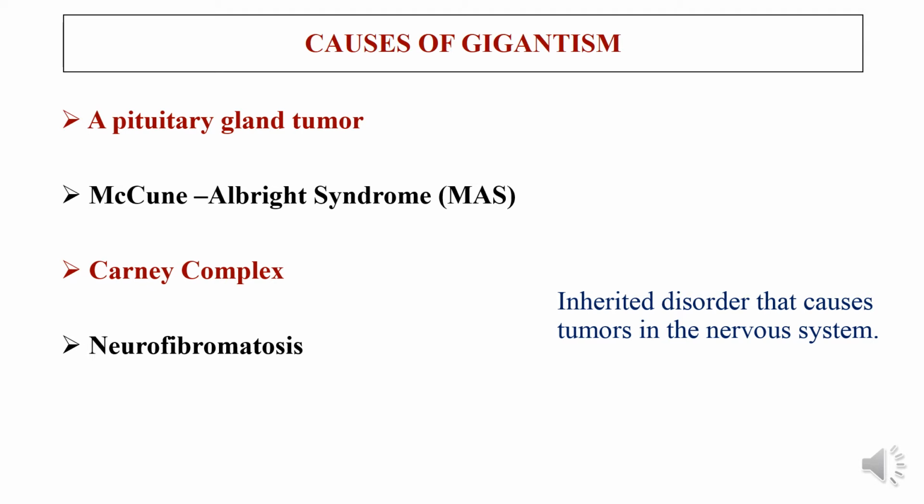If there is a tumor in the nervous system, then there will be an increased rate of secretion of growth hormone releasing hormone. In turn, the pituitary secretes more and more growth hormone. That leads to a condition called gigantism.